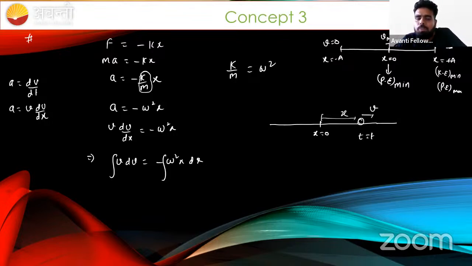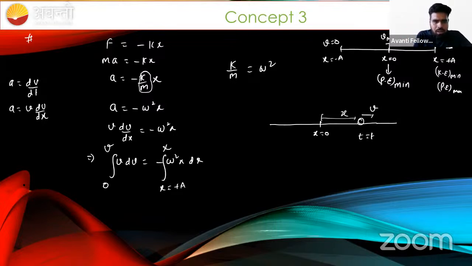Sir, how can we put limits here? One thing we know: at extreme position, velocity is 0, speed is 0. Okay, it means at x equal to plus a, your speed is 0. Yes, sir. And what would you like to know? Sir, what is our speed at a distance x? Suppose that at distance x, the speed becomes v. I hope this is clear. How can we put limits here? Please give me a thumbs up, beta. Is this clear for everyone?